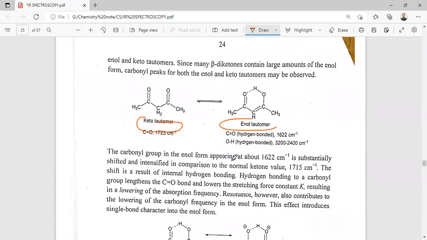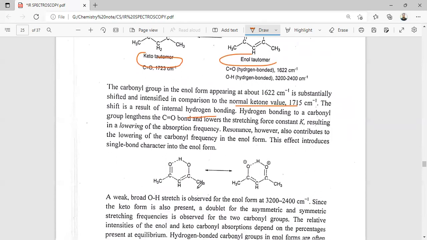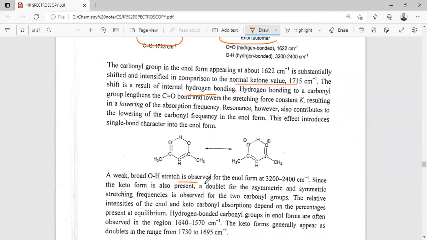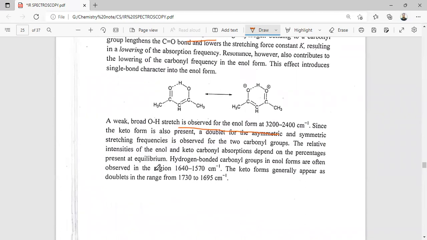So the carbonyl group of the enol form appears at 1622, which is shifted and identified compared to the normal ketone. The shift is a result of the internal hydrogen bonding. The hydrogen bonding of the carbonyl group extends the C=O length and lowers the stretching force constant, resulting in lowering of the carbonyl stretching frequency. Resonance also contributes to lowering the carbonyl stretching in the enol form. This effect induces single bond character in the enol form. The weak OH stretch is also observed from the enol form. Since the keto form is also present, a doublet of the asymmetric stretching frequency is observed for the two carbonyl groups. The relative intensity of the enol and ketone carbonyl groups depends on the percentage of equilibrium.